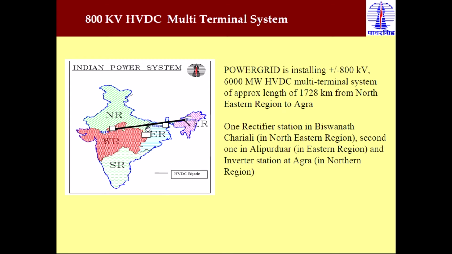So all this 6000 megawatt of power is transmitted from the northeast region to Agra in the northern region, where this converter acts as an inverter station. This is the highest HVDC system in terms of voltage level, 800 kV, and it is under construction. It is not complete as of now.